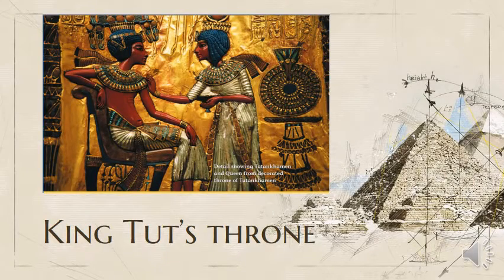This is the first picture in the selection, which is King Tut's throne. This is the back of his throne. It's made of gold and some other minerals, and it depicts the king Tutankhamun and his wife, the queen.